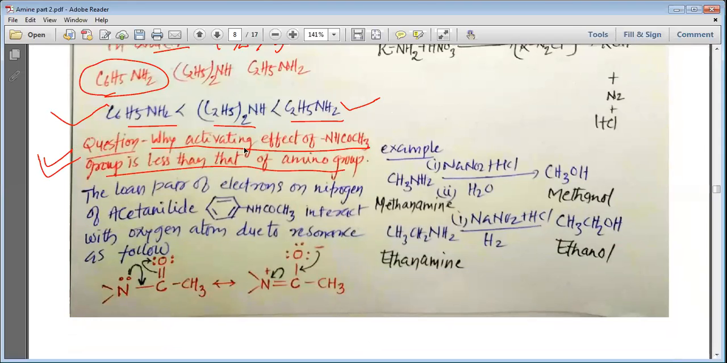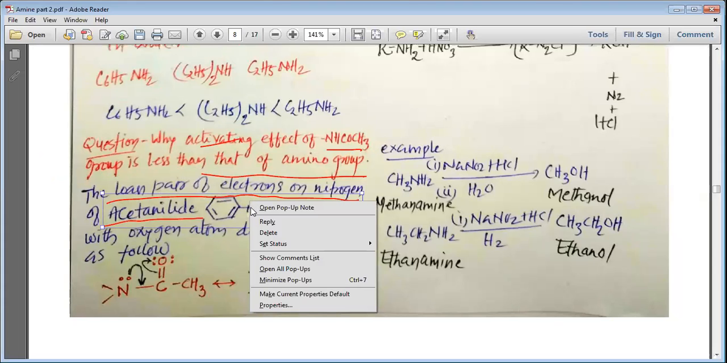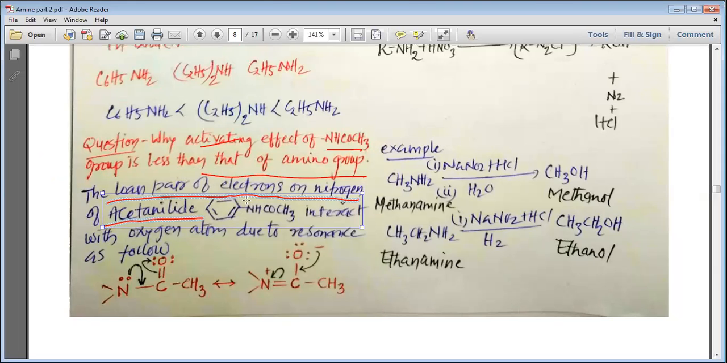Why is the activating effect of the NHCOCH3 group less than that of the amino group? My dear students, we can easily understand this answer if we pay attention. The lone pair of electrons on the nitrogen of acetamide, this lone pair that is present on this nitrogen I am talking about.